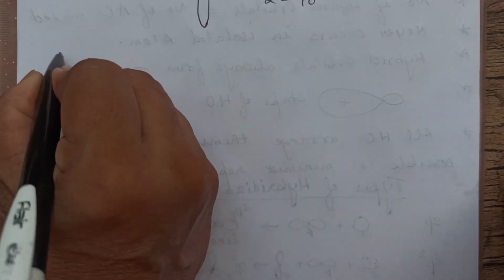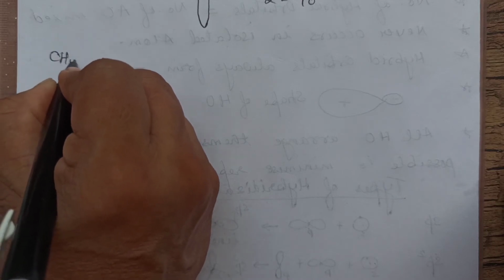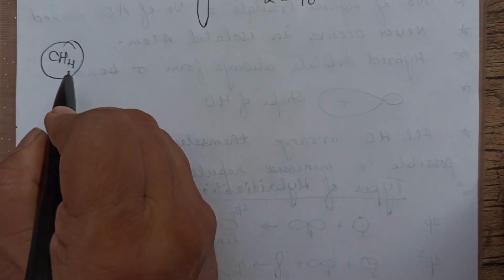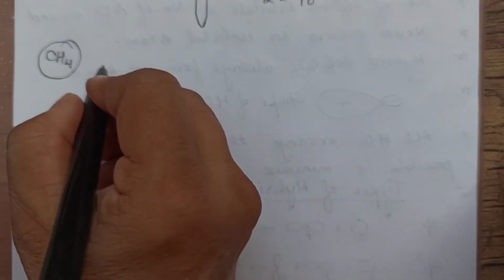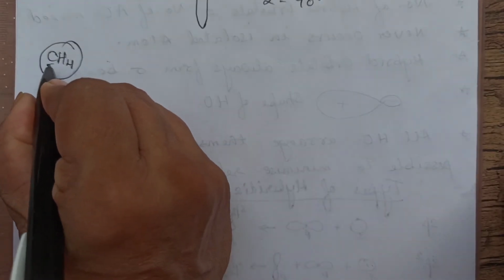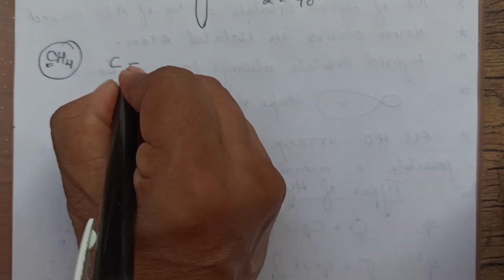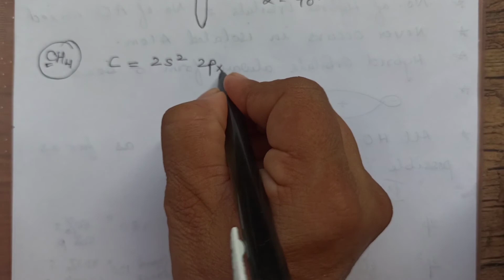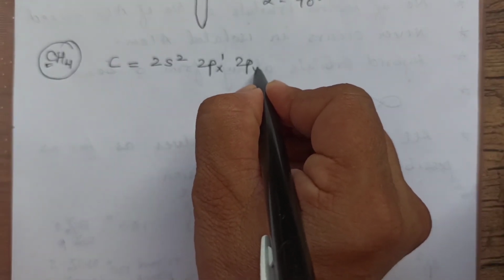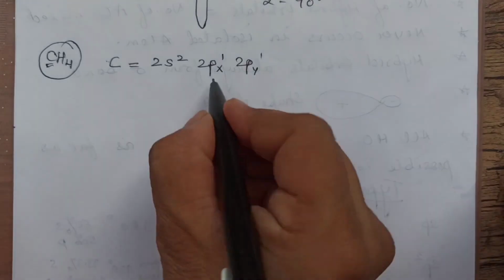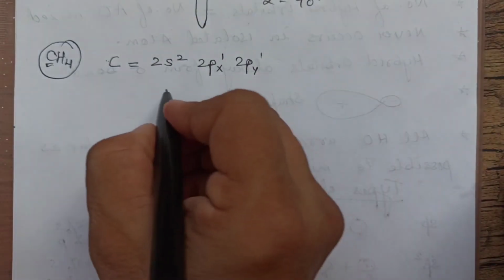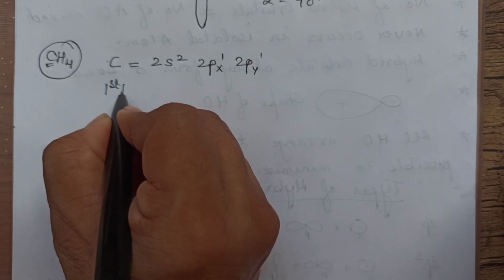Let us take the first example of methane. Now I will also explain what was the need for hybridization, with reference to methane. In methane, what is the central element? Carbon. We will write its configuration: 2s2, 2px1, 2py1. It has 2 unpaired electrons, but carbon is tetravalent. That means it should have 4 unpaired electrons. So for 4 unpaired electrons, we need to talk about the first excited state.